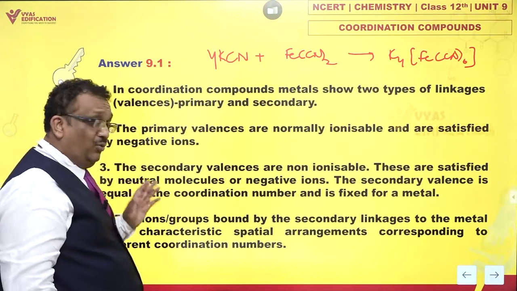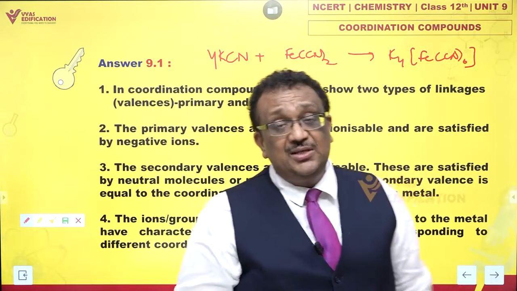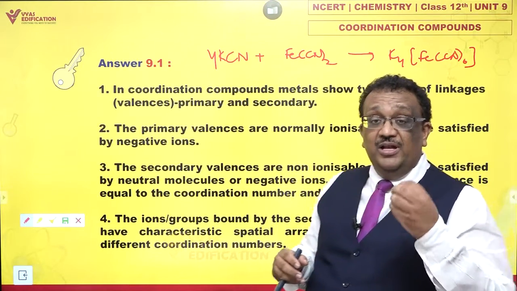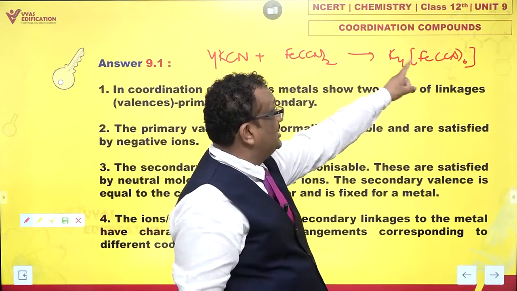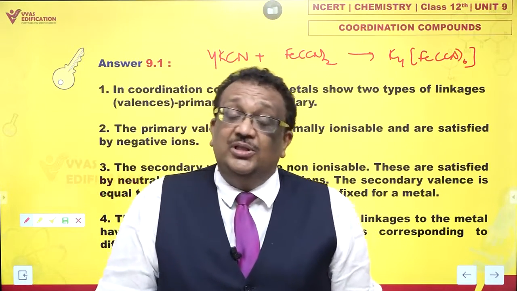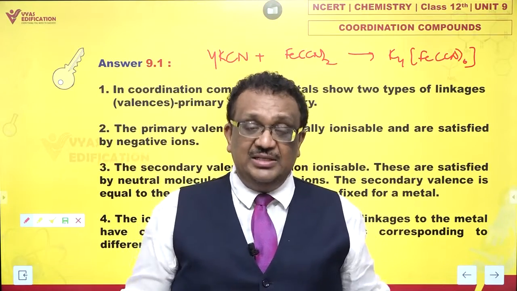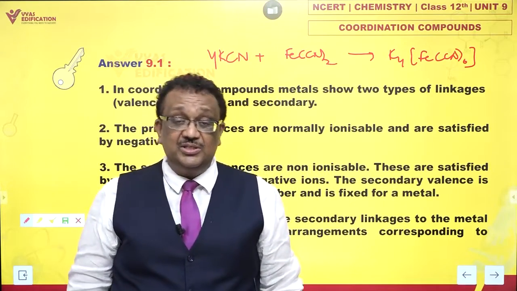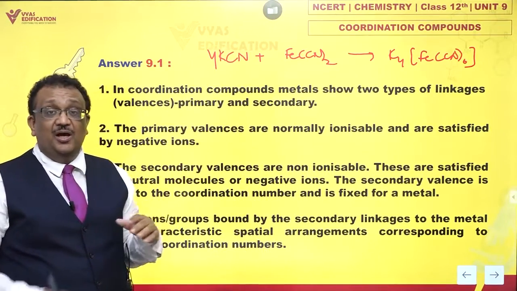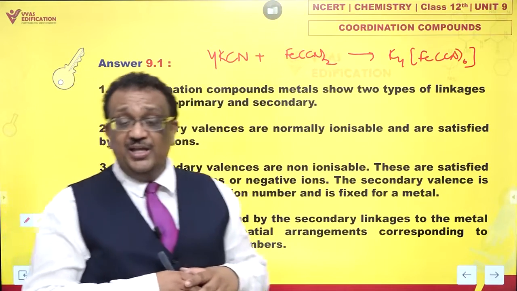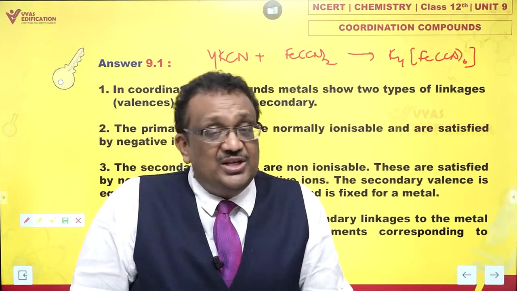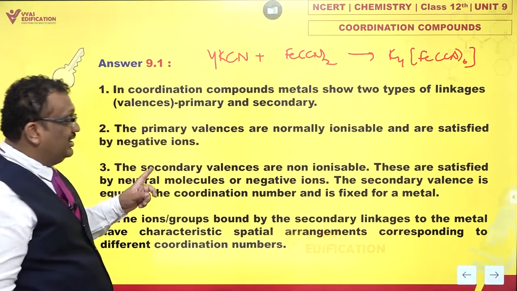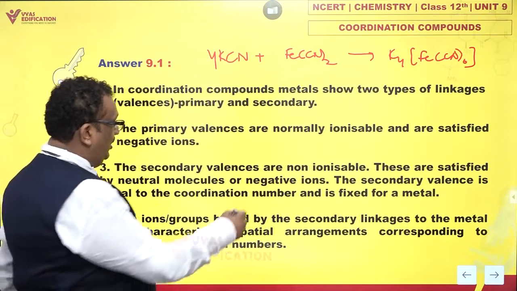Now, what is secondary valency? Secondary valency is something which is non-ionizable. If I dissolve K4[Fe(CN)6] in water, it releases potassium ions, K+ ions, and it releases [Fe(CN)6]4- ions. So they are, in that sense, primary valencies. But if you just look at the portion within the square brackets, [Fe(CN)6]4-, you find that these valencies are not ionizable, in the sense 6 cyanide ions will never leave ferrous ion. Ferrous and cyanide always are very strongly bonded and they stay together. So that is why they said their secondary valencies are non-ionizable.